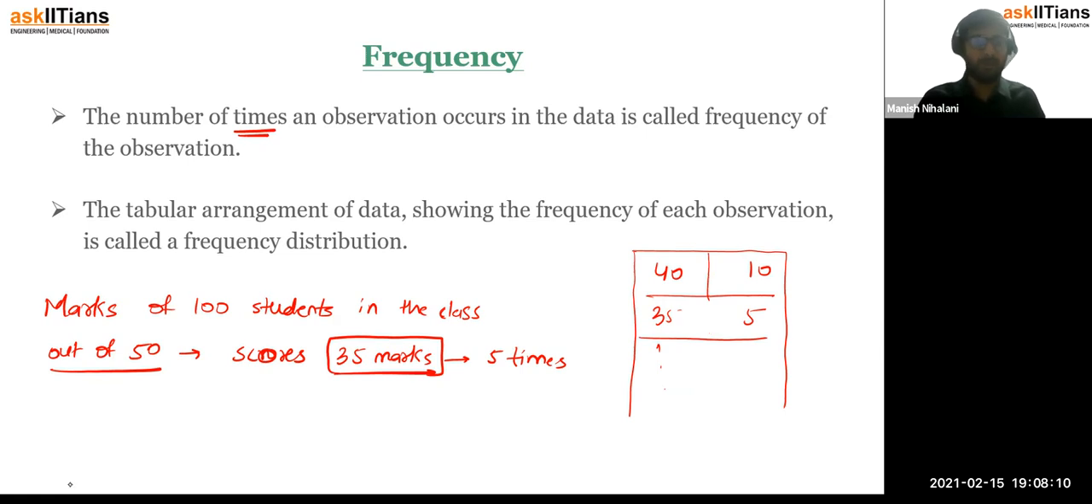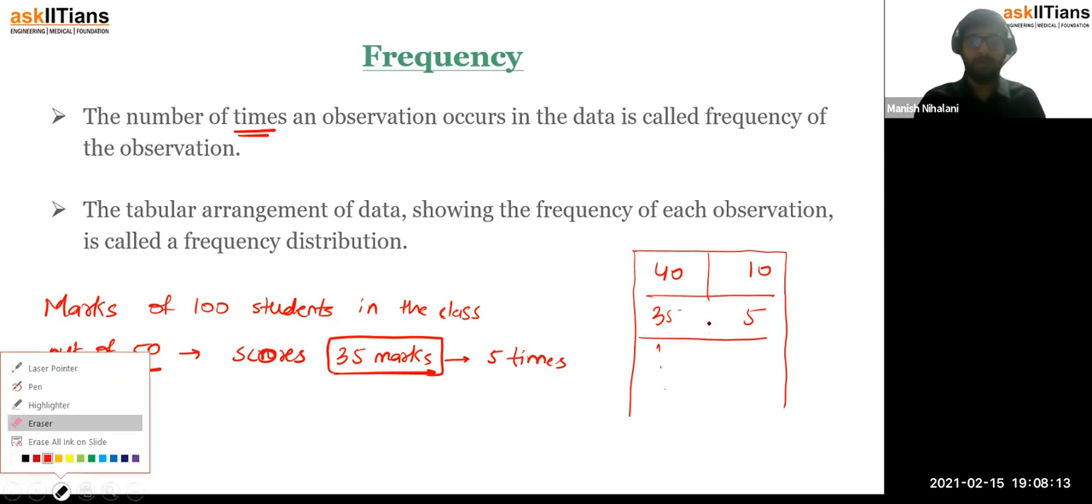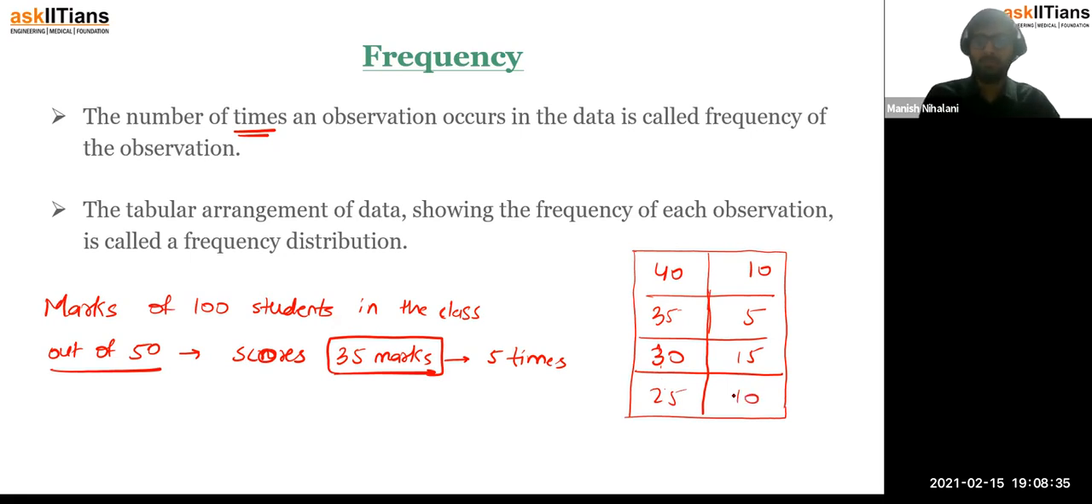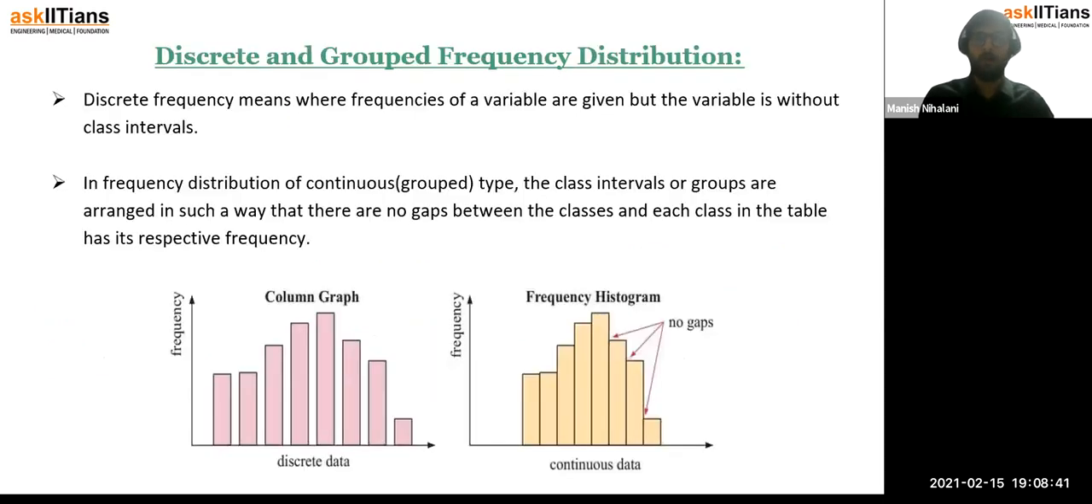Let's now have a brief understanding of the different types of frequency distributions. But I hope you understood that just writing the frequencies in a tabular format is called a frequency distribution. Like 30 marks scored by, let's say, 15 students, and 25 marks scored by 10 more students, and so on. In that case this is the frequency distribution of test scores of x students. Now we have two classifications of frequency distribution: discrete frequency distribution and grouped frequency distribution.